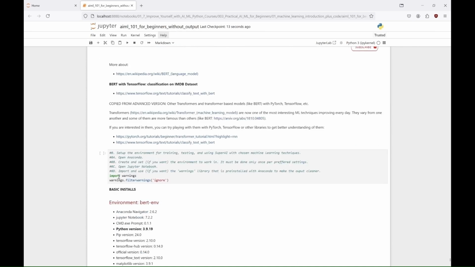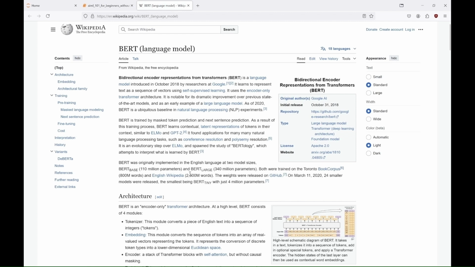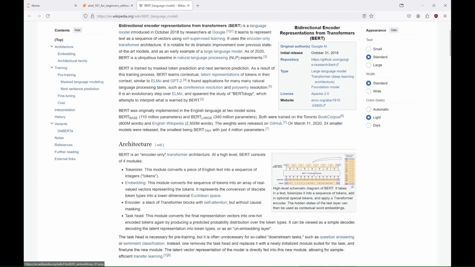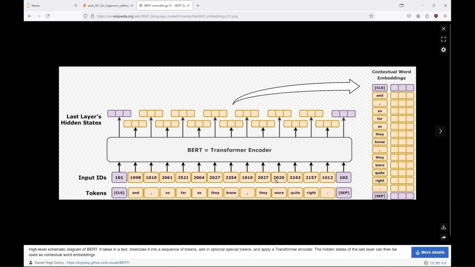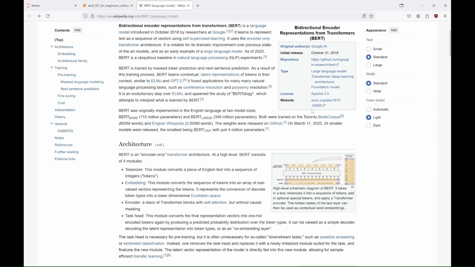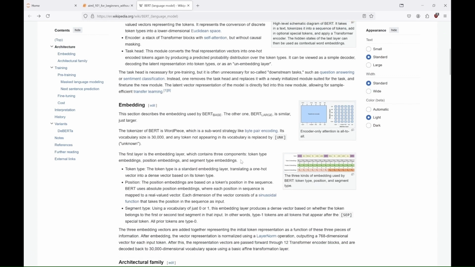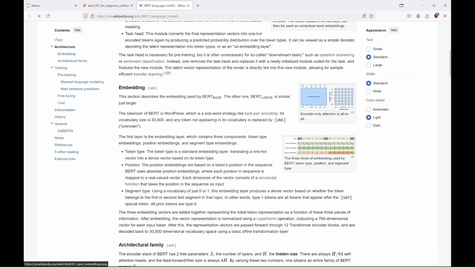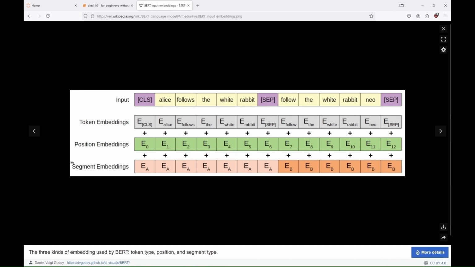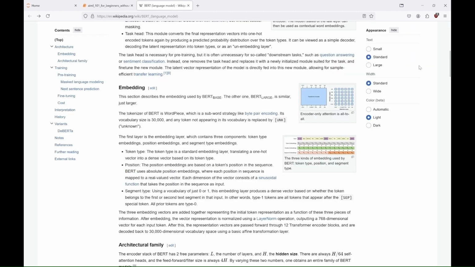Moving further, let's talk about our next model, BERT, Bidirectional Encoder Representations from Transformers. Introduced by Google in 2018, it was revolutionary in transforming natural language processing by using a bidirectional approach to understand the context of words in a sentence, considering both the words before and after a target word, allowing it to understand context more deeply than traditional models that process text in one direction. Built on the transformer architecture, BERT processes entire sequences of words simultaneously rather than one at a time, enabling more accurate contextual comprehension. Its architecture allowed it to set new benchmarks for various NLP tasks.